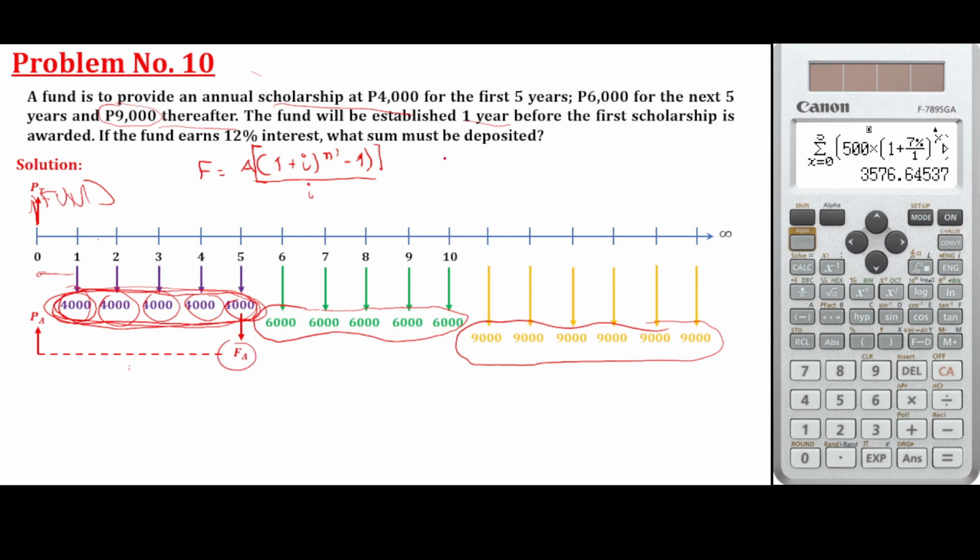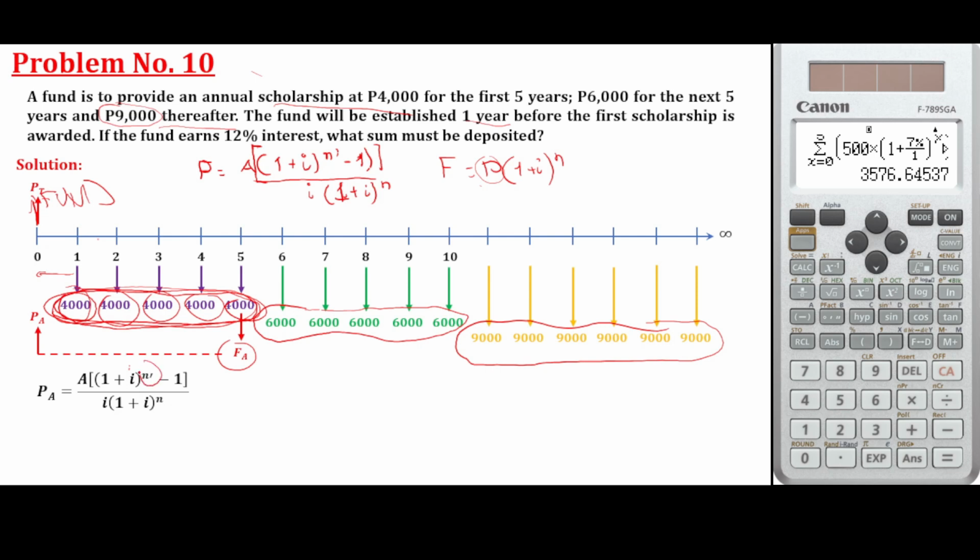Just use the compound interest formula, P times 1 plus i raised to n. So to get the present amount, you just divide this future amount by 1 plus i raised to n. So that we have this formula.